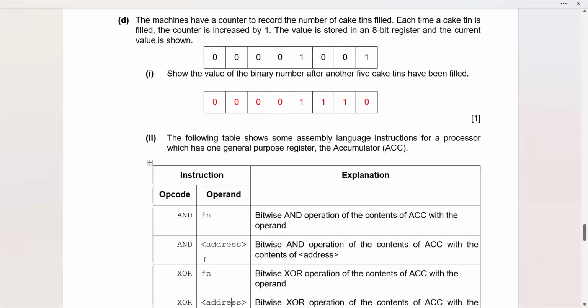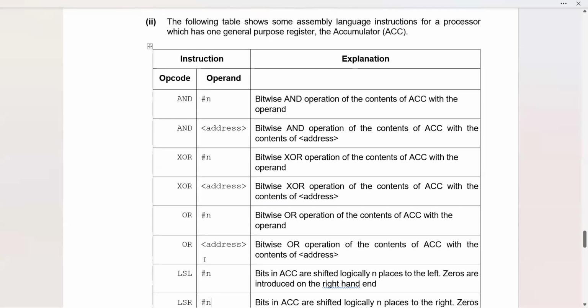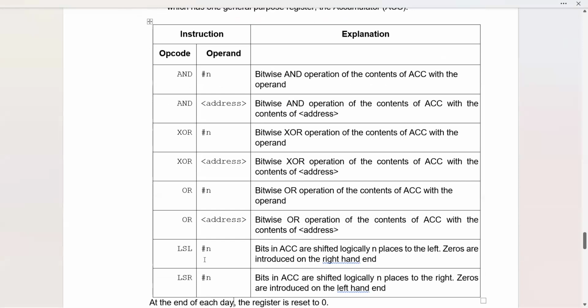The following table shows some assembly language instructions for a processor which has one general purpose register, the accumulator or ACC. The instructions, as you can see here, AND hash n is a bitwise AND operation of the contents of ACC with the operand. AND address is a bitwise AND operation of the contents of ACC with the contents of address. XOR hash n is a bitwise XOR operation of the contents of ACC with the operand. XOR address is a bitwise XOR operation of the contents of ACC with the contents of address.